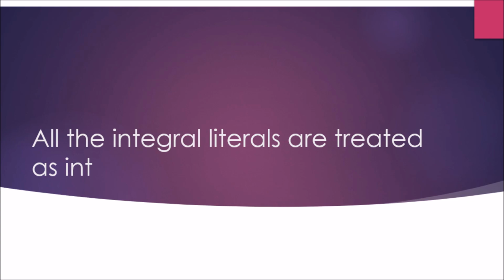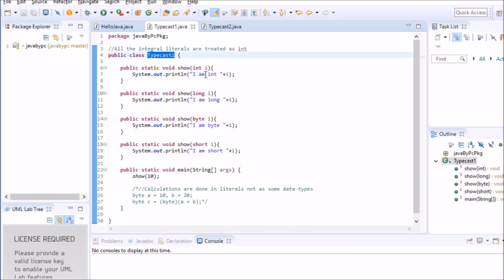Okay, so let's go. I've created one class, typecast1, to make you understand this statement. All the integral literals are treated as int. This class has five methods. One is the show method, which takes a parameter of int data type. Another takes long, the third takes byte, and the fourth takes short. The last method is the main method, which is the starting point of the program. I'm calling this show method from the main.